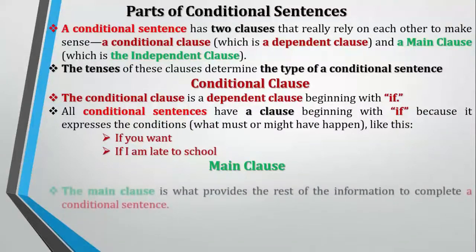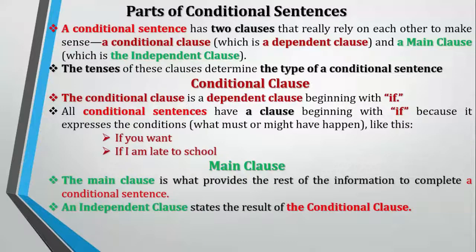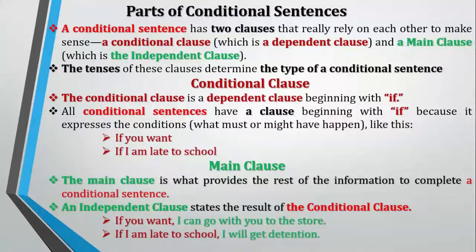Main clause or the independent clause. The main clause is what provides the rest of the information to complete a conditional sentence. An independent clause states the result of the conditional clause. Like, if you want is a conditional clause of the sentence, whereas it is completed with an independent clause that is in green: I can go with you to the store.